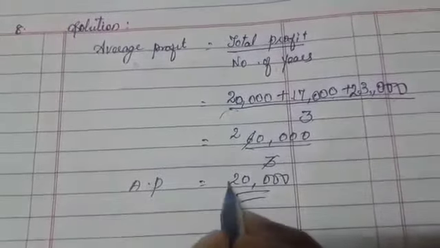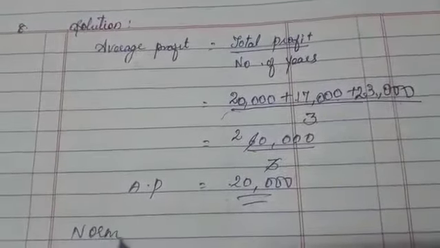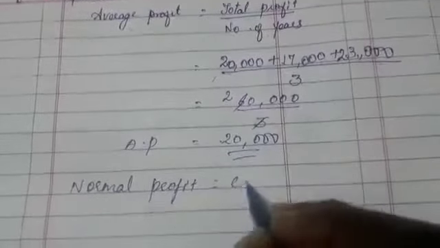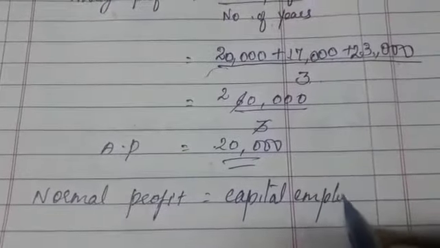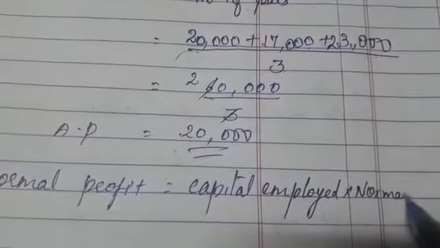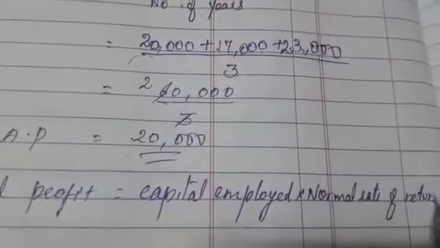After finding average profit, we have to calculate normal profit. So normal profit equals, we know the formula, capital employed into normal rate of return. This is the formula for normal profit.